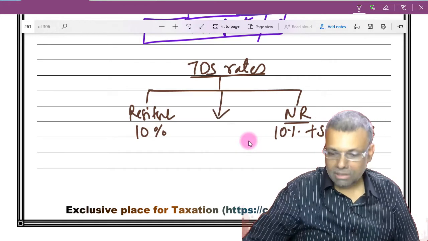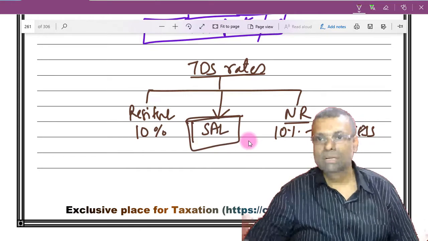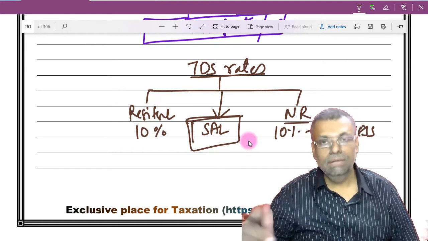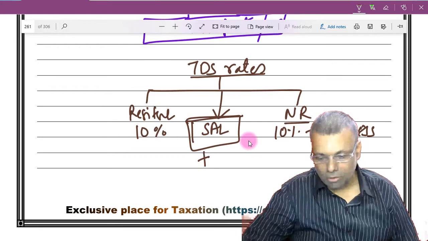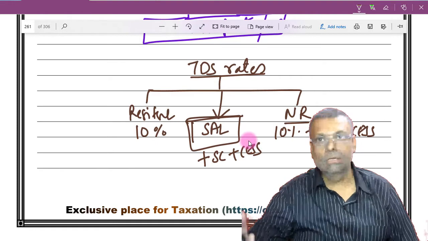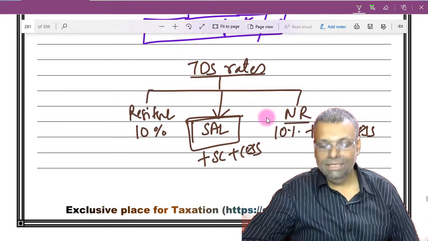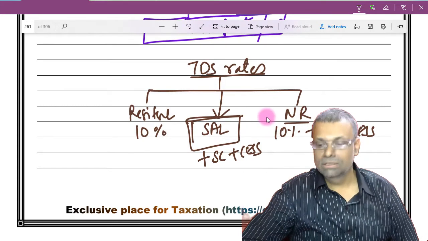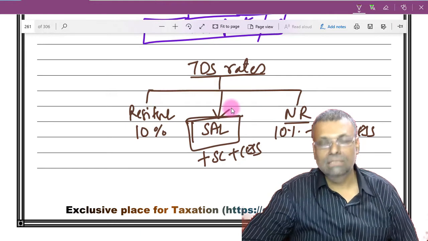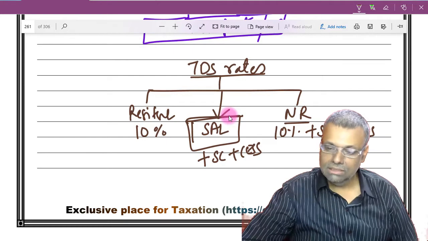However, if the transaction is on account of salary payment, that means the payer is paying salary, whether to a resident or non-resident, then it is always plus applicable surcharge and plus applicable cess. You had better remember this in this particular situation. So the TDS rate, in general, is a fixed percentage. For a non-resident, the applicable surcharge and cess always have to be added, and if it is a salary transaction, the actual tax liability needs to be calculated, and to that you have to add surcharge and cess.